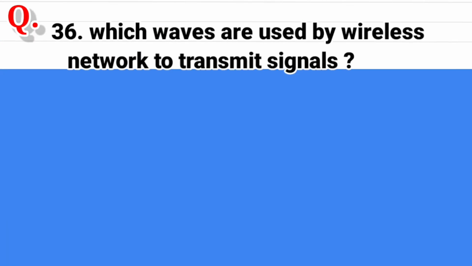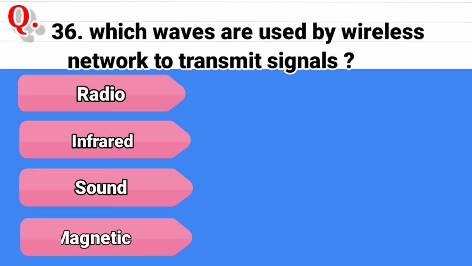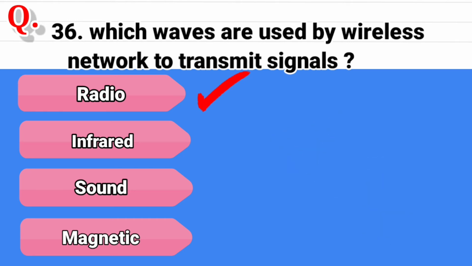Question 36. Which waves are used by wireless network to transmit signals? And the options are radio wave, second option is infrared waves, third option is sound wave, and the last option is magnetic wave. And the correct answer is radio waves.